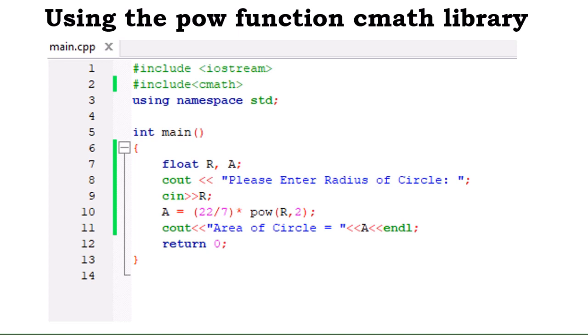When you call pow, it takes two arguments. The first is the base, and the second is the exponent. In this case, our base is r, and the exponent is 2. That is r squared. So we say that area is equal to 22 over 7 times pow(r, 2). Let's say you want to find 10 raised to the power 22, it is pow(10, 22). So you can use pow to do the same thing. You can practice this one or the other one, and both will give the same answer.